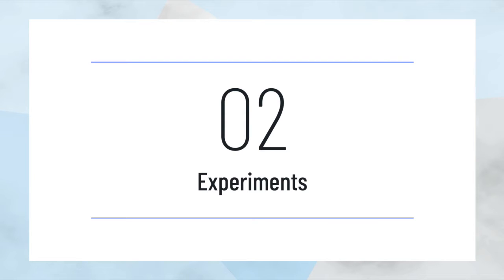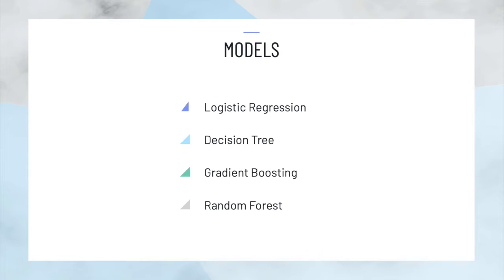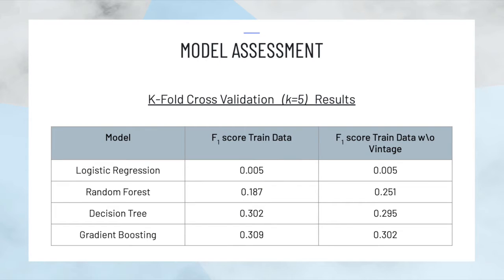We tried 4 models: logistic regression, decision tree, gradient boosting, and random forest. We chose these models based on the nature of features being a mix of binary and continuous values, and the target value being a binary value. We utilized the k-fold cross-validation technique to perform hyperparameter tuning for each model and both datasets, with and without the noisy feature. The first observation is that the logistic regression model did not manage to perform well on F1 score, probably due to the data not being very well linearly separable. For this reason, we dropped this model from further results.